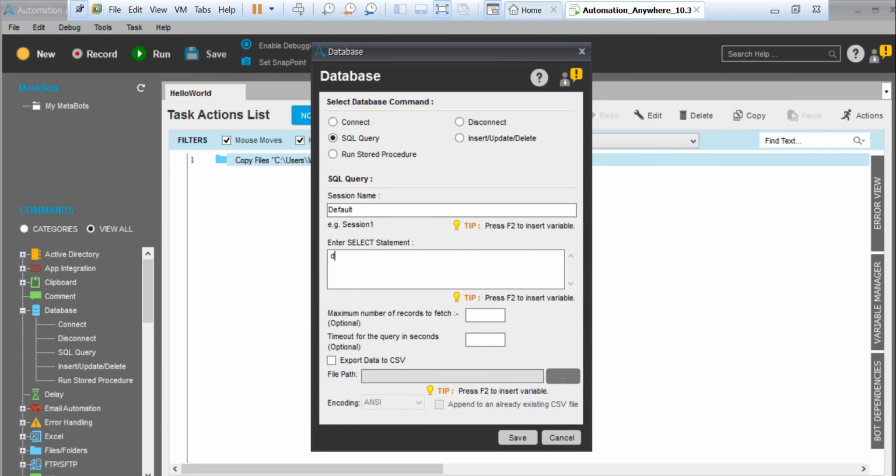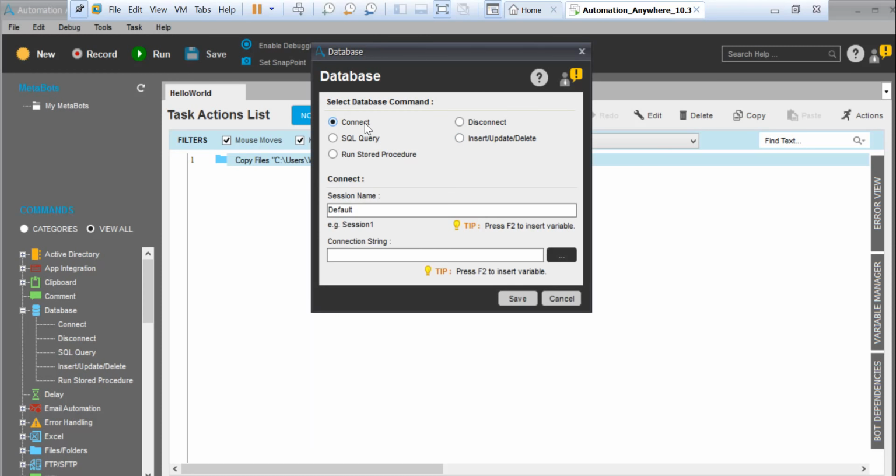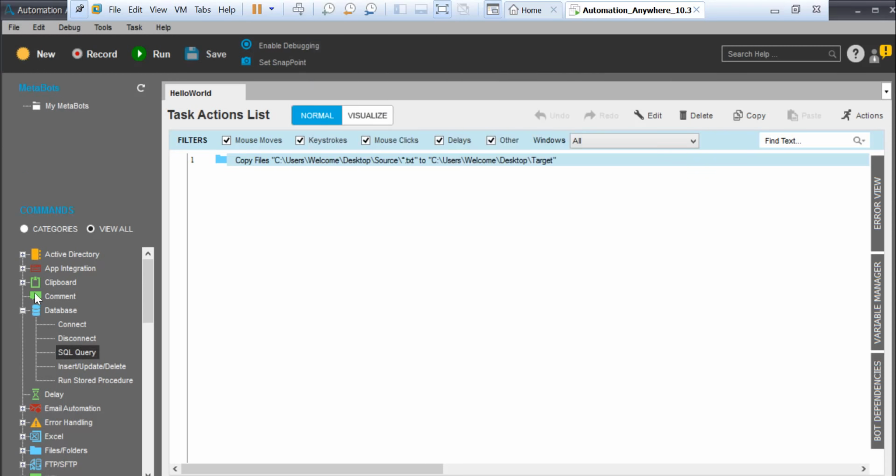Whatever you want to type, let's say select star from EMP. Those of you who don't know what SQL is, no worries, right? It's quite simple. First connect and then do it, right? We'll talk about that in detail later.